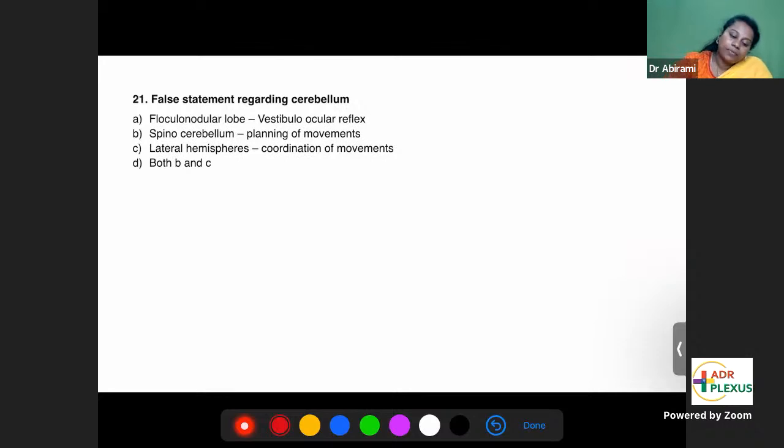False statement regarding cerebellum. Flocculonodular lobe, vestibulo-ocular reflex; spinocerebellum, planning; lateral hemispheres, coordination. D is both B and C.